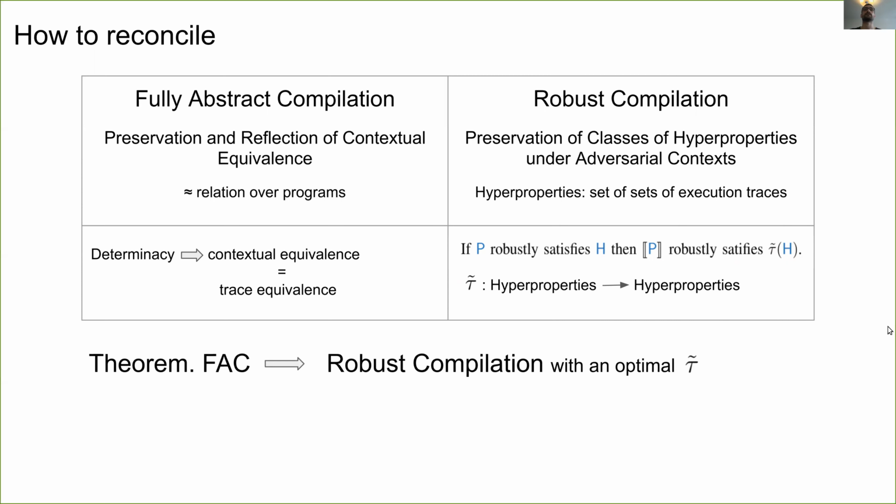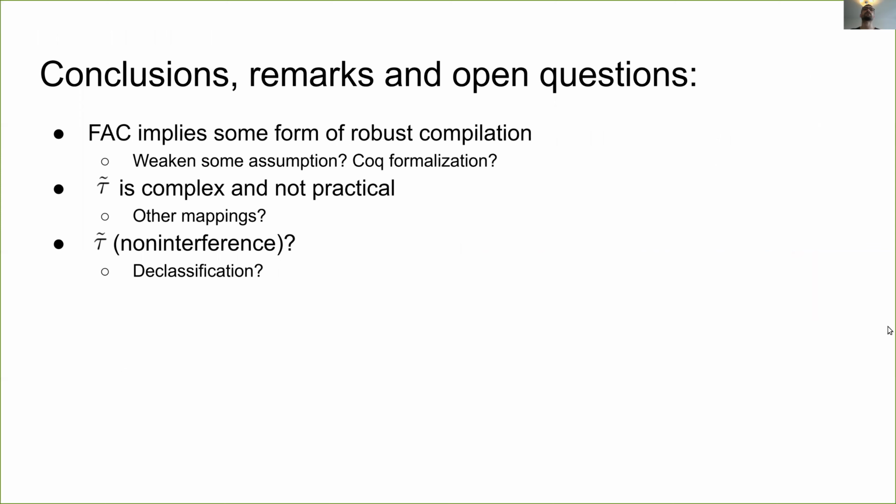We show that fully abstract compilation implies this variant of robust compilation parameterized with a mapping of hyperproperties tau tilde, for which we also set up an optimality condition. To sum up, we show that fully abstract compilation does imply some form of robust compilation parameterized by a mapping of hyperproperties tau tilde. We are currently trying to weaken some of the assumptions I mentioned before and provide a formalization in a proof assistant of this result.